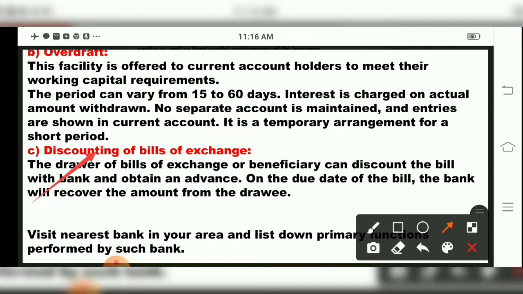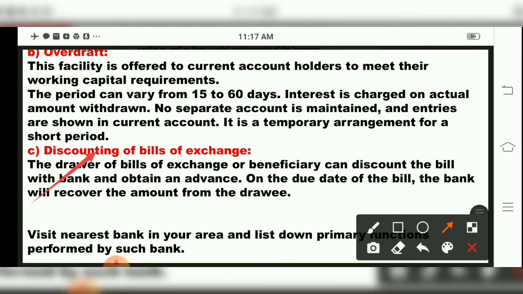Suppose, for example, two persons are there. Say I have given some product to a person, and he doesn't have cash. So he tells me, you go to this bank with the bill of exchange, and you get whatever amount you require. Then I will go to the bank, show the bill of exchange for discounting, and get money from them.